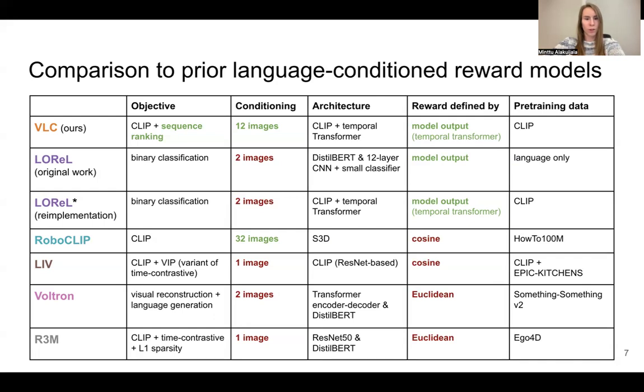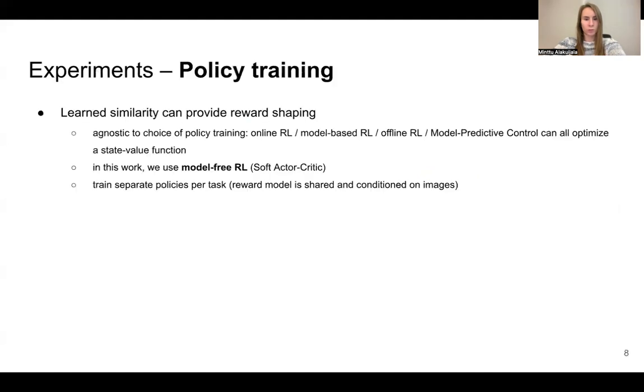We will consider these 5 prior works as baselines in our experiments. However, as the original LAUREL work used a much smaller architecture and no visual pre-training, we instead consider a re-implementation of LAUREL with our architecture and CLIP pre-training for a fairer comparison, while maintaining its binary classification objective and 2-frame conditioning.